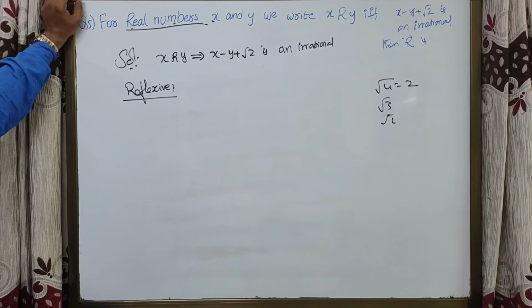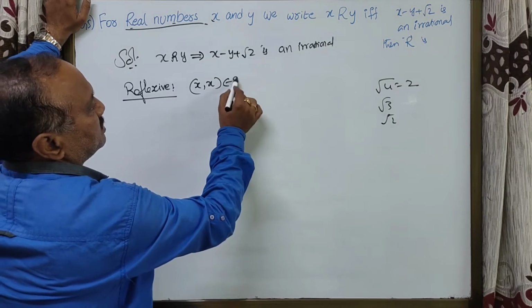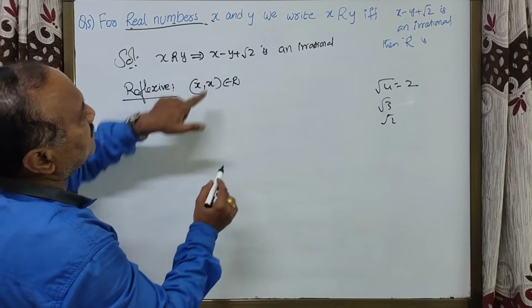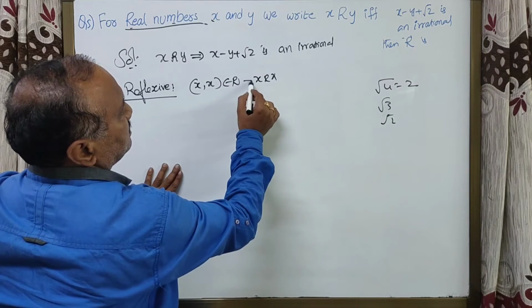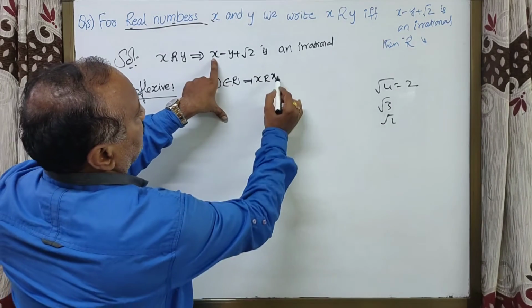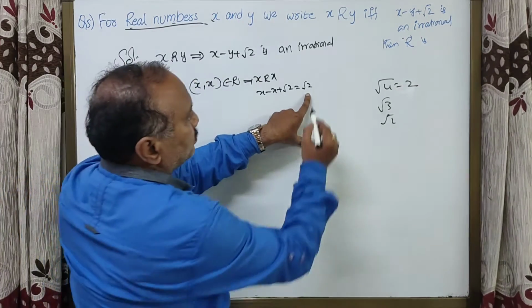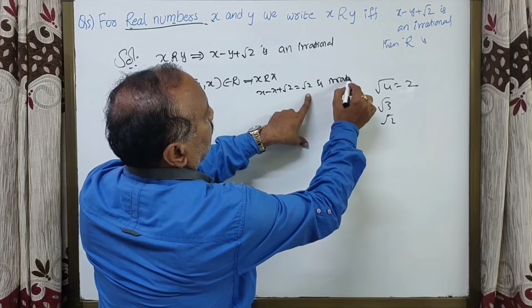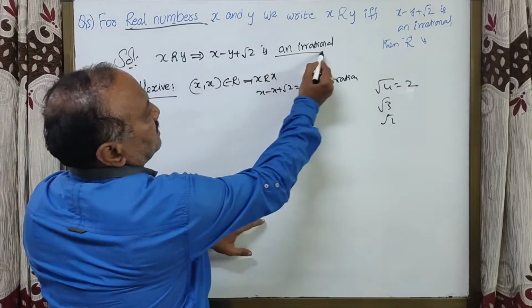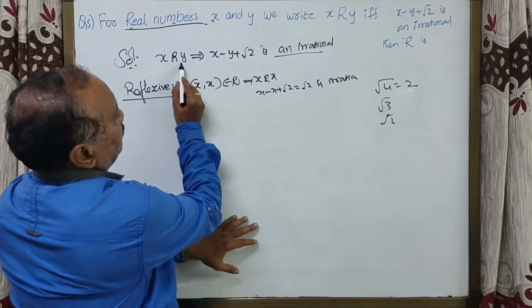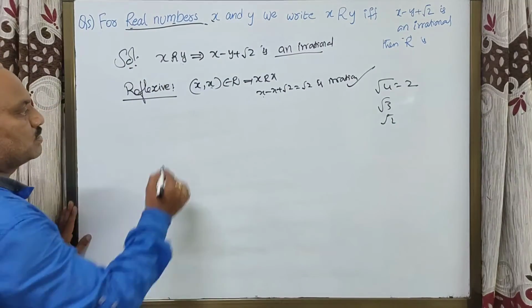Now, first you have to check whether it is reflexive. What is the definition of reflexive? x comma x must be in relation R. What is the relation here? x relation x is defined as x minus x plus root 2 equal to root 2. Root 2 is irrational. Why? It is given that x minus y plus root 2 is an irrational. In place of y, here x comma x, it is true. So R is reflexive.